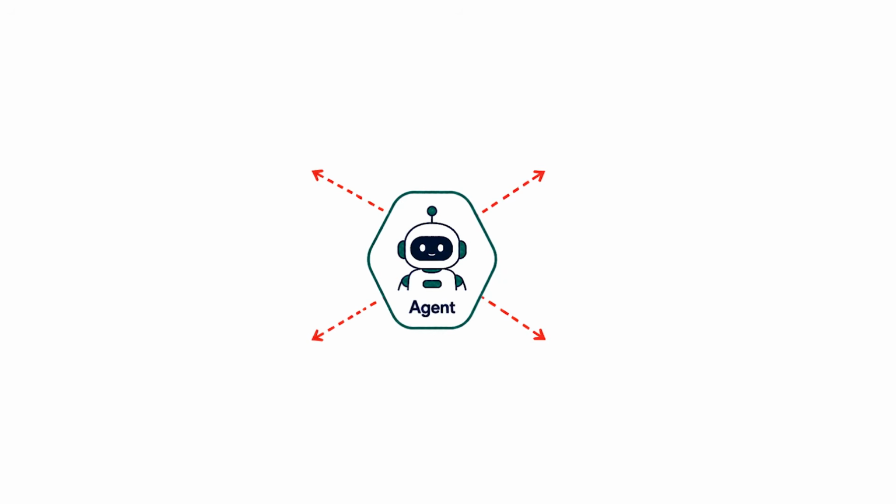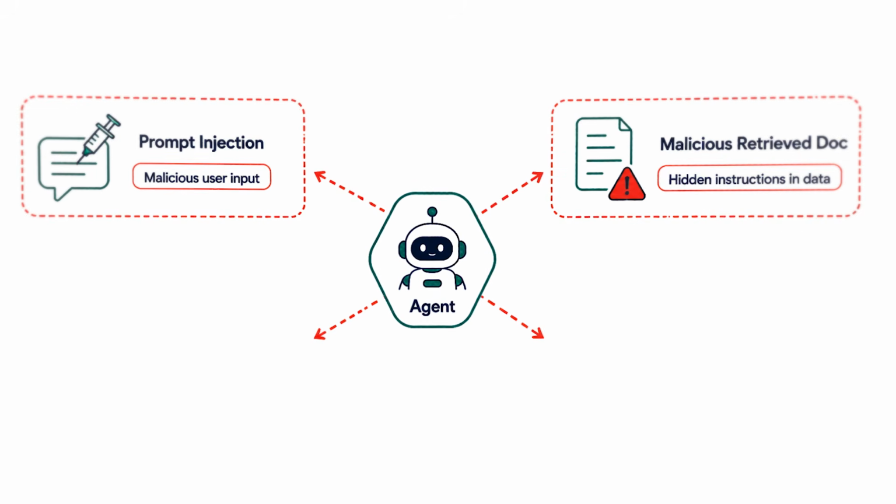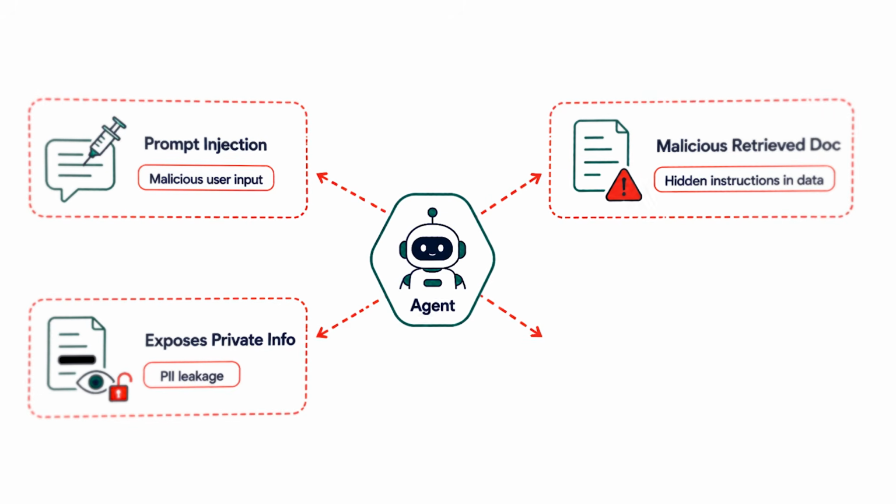You can always build a simple demo, but whenever you build any particular agent, you will always ask this question: what happens when the user tries to do prompt injection? What happens when retrieved documents contain malicious instructions? What happens when the model exposes private information? What happens when an agent possibly does a risky action? I think you got the point, right?